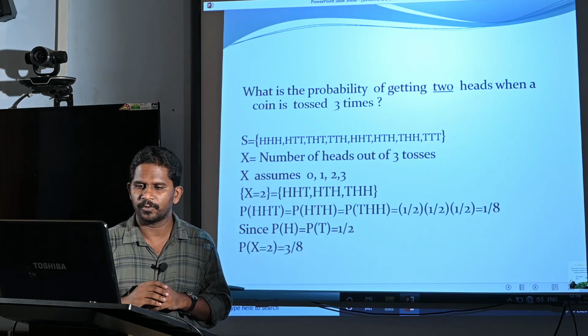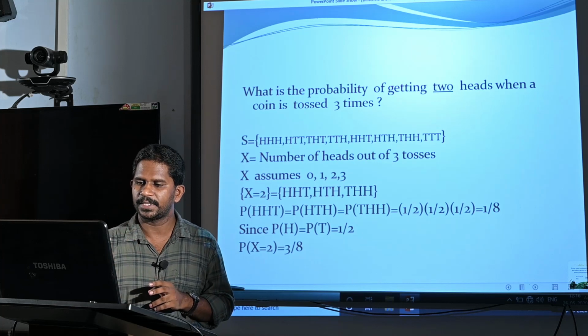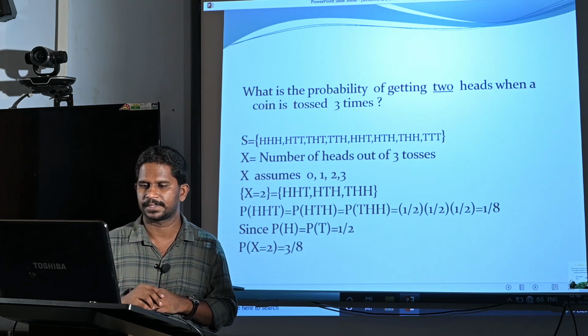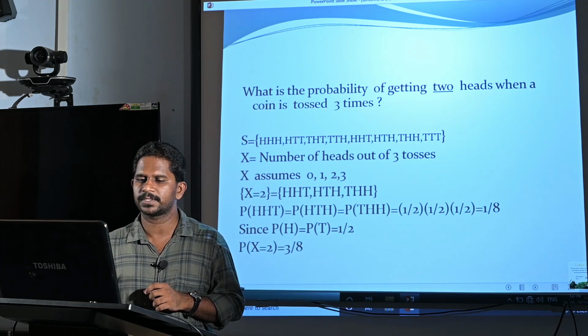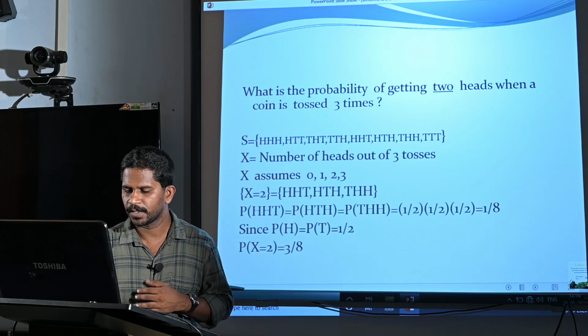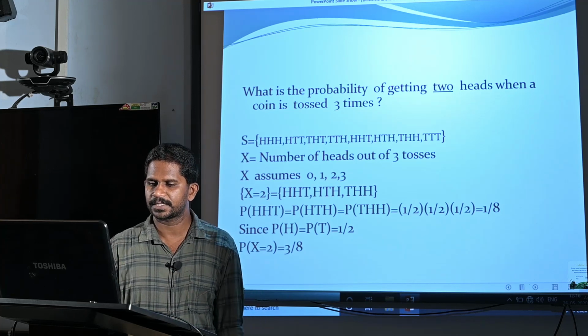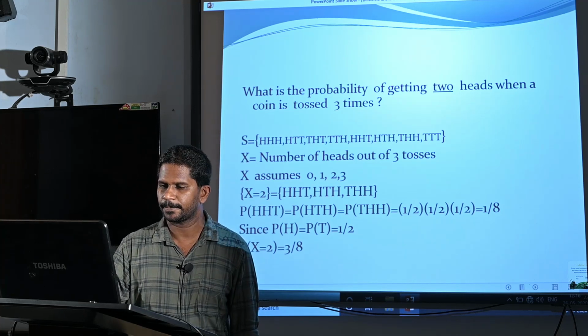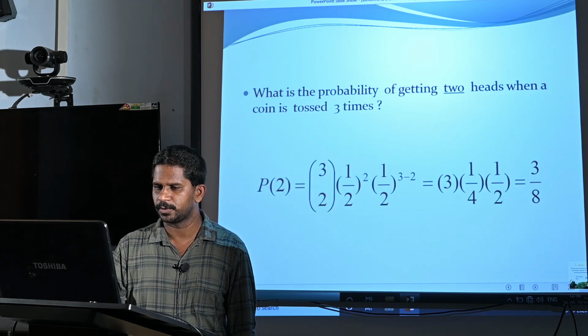Therefore, probability of x equal to 2: we have 3 cases and probability is 1 by 8 for each case. Therefore, sum these probabilities, 1 by 8 plus 1 by 8 plus 1 by 8, you will get 3 by 8. So, this is the probability of getting 2 heads, P of x equal to 2 equal to 3 by 8, same answer as using binomial distribution.